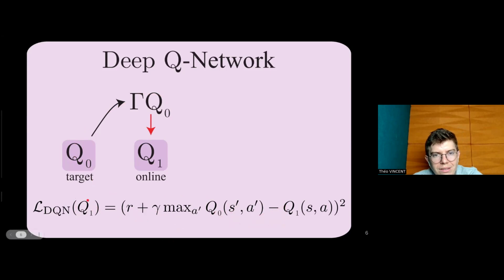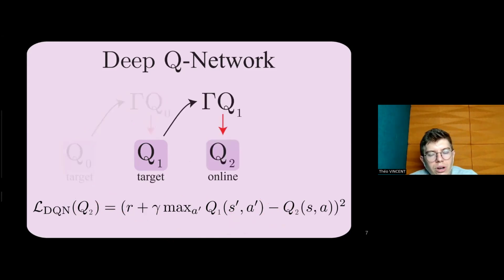And you learn Q1 to basically minimize the distance between Q1 and gamma Q0, which is represented by the red arrow here. After a predefined number of gradient steps, we update the target network to the online network. So the target network that was Q0 becomes Q1, and we learn another Q function that we call Q2.